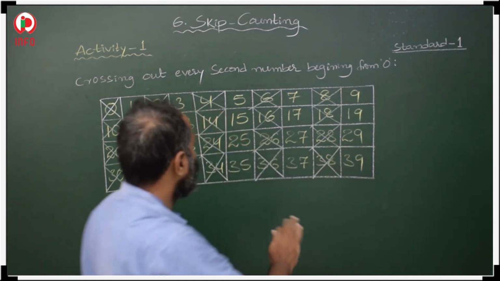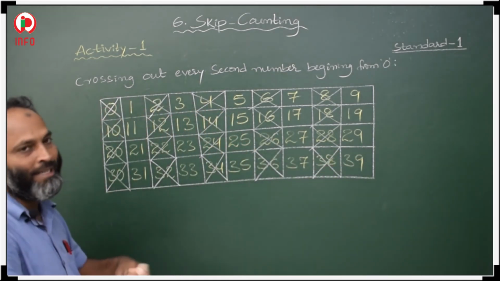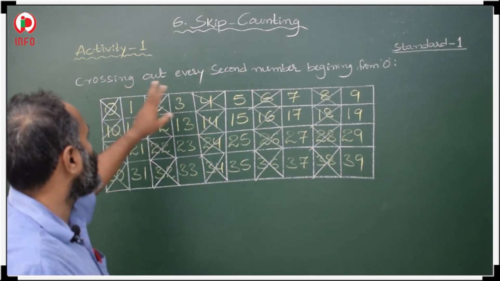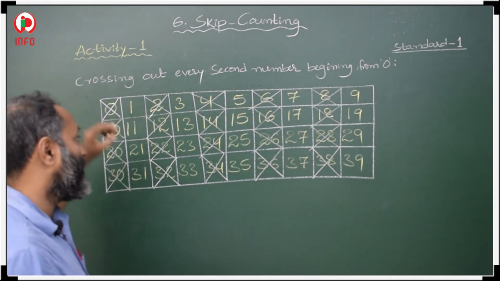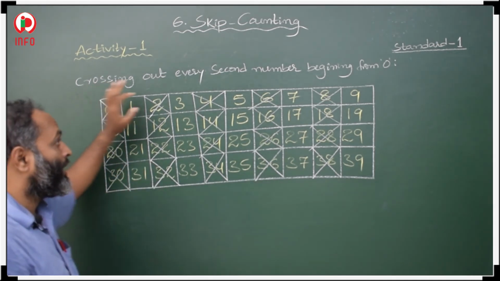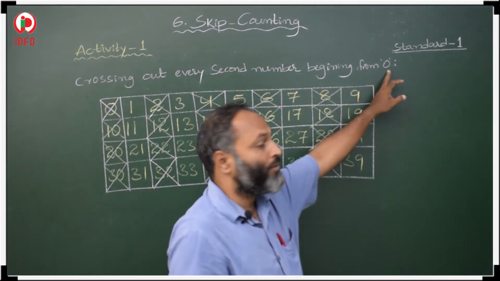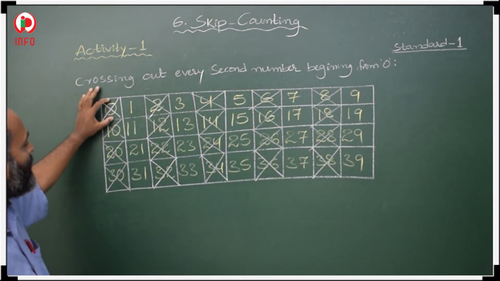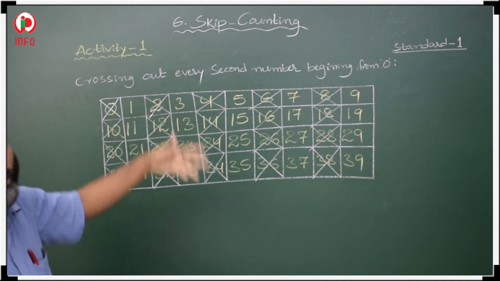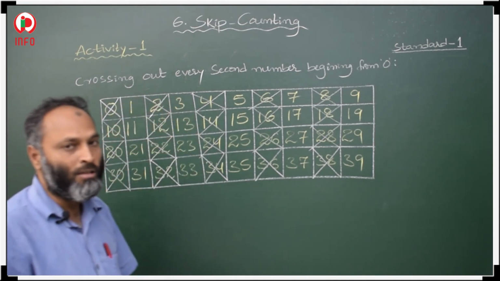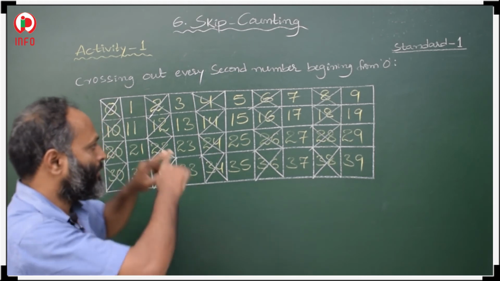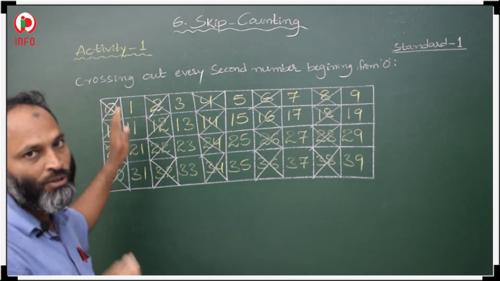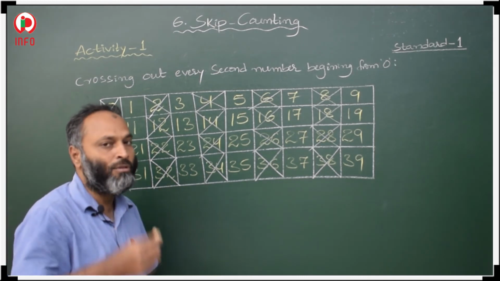Okay. So in this way we have to cross every second number. Where do we start from? He has given beginning from 0. So we have to start from 0. From 0, every second number we have to cross out. First you make your box like this and you start from 0. From 0, every second number you have to cross out.